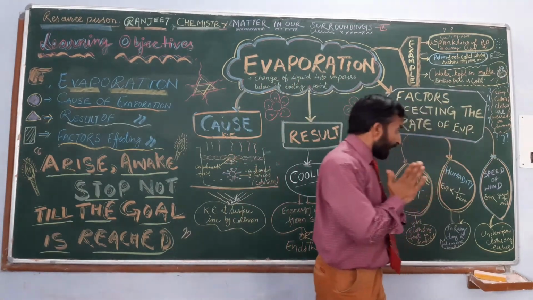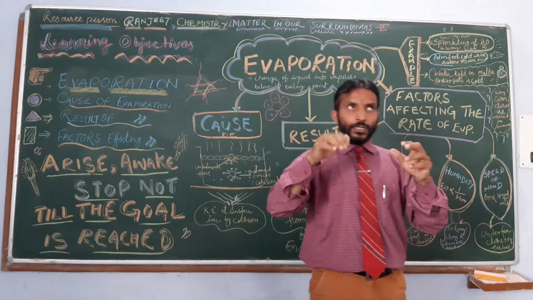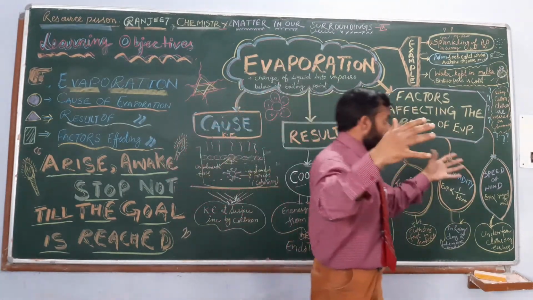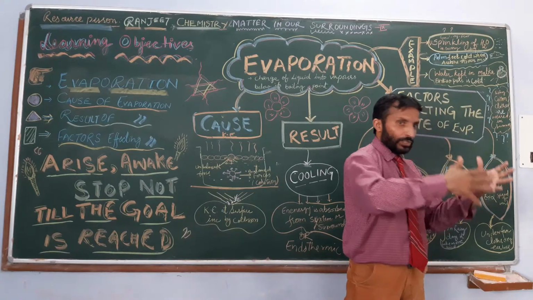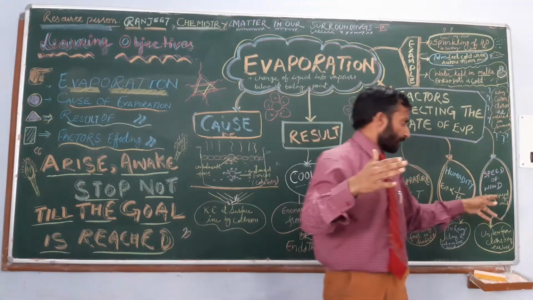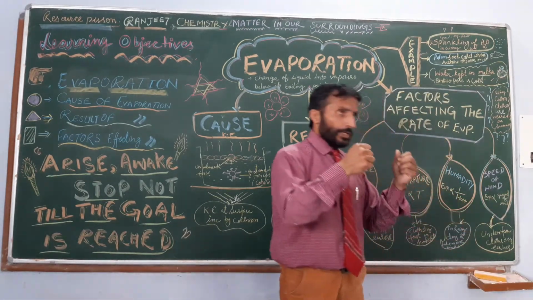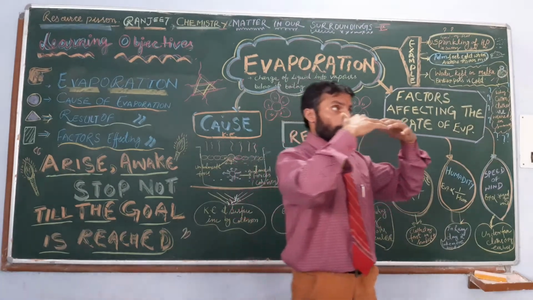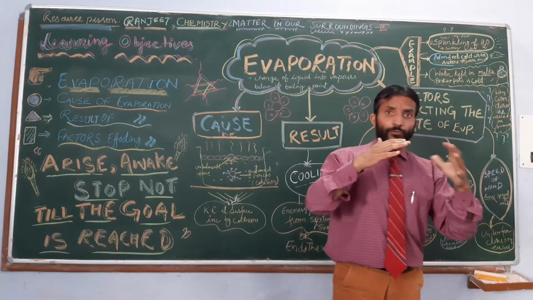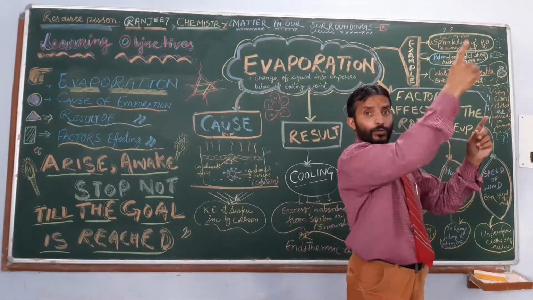Yes. Next and last is speed of wind. Speed of wind means the air around the place where evaporation has to take place. If it is higher speed, the rate of evaporation increases; it is directly proportional. For example, we have seen when we use a fan, generally on a rainy day, right? Take a rainy day. You have washed your clothes, and what are you doing? You are using a fan also.